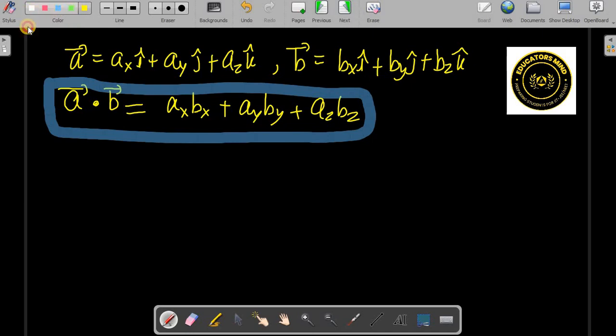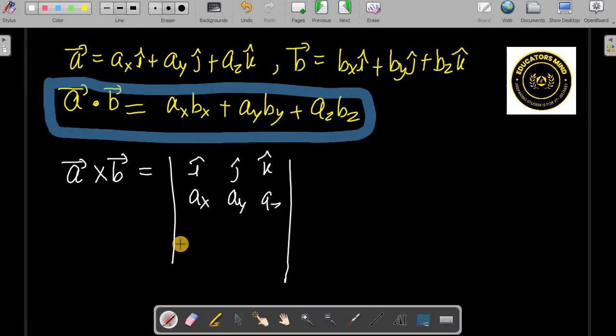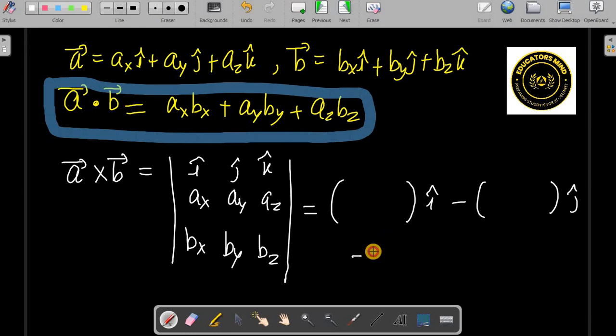But cross product, A cross B, may not be so easy. For that we have to apply the matrix method. We write i j k like this, then write AX, AY, AZ, then write BX, BY, BZ. How do you expand it? You write first i cap, then minus j cap, then plus k cap.